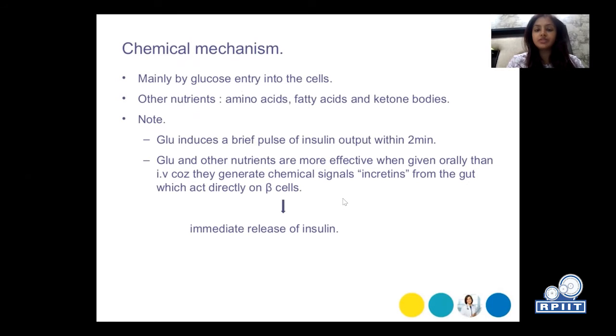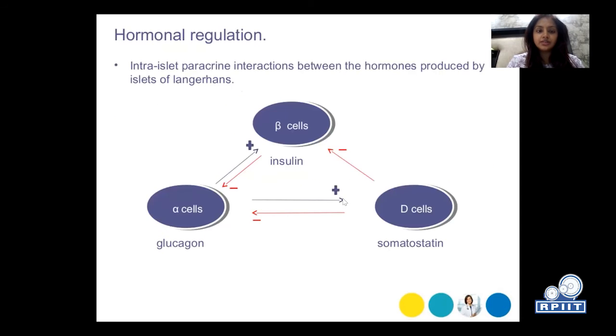Glucose induces a brief pulse of insulin output within 2 minutes. Glucose and other nutrients are more effective when given orally than IV because they generate chemical signals, incretins, from the gut which act directly on the beta cells, and with the help of which immediate release of insulin occurs.